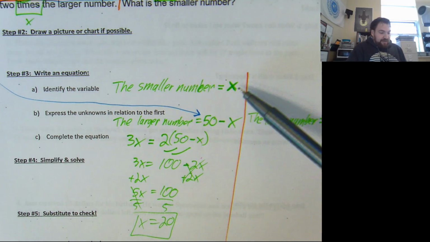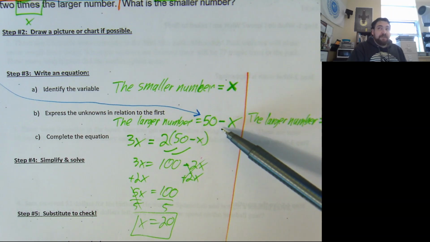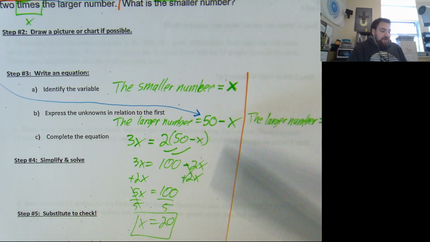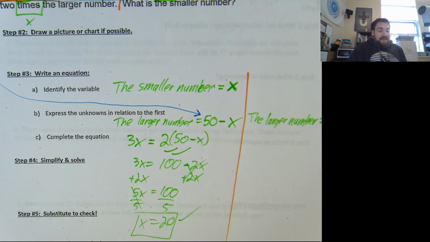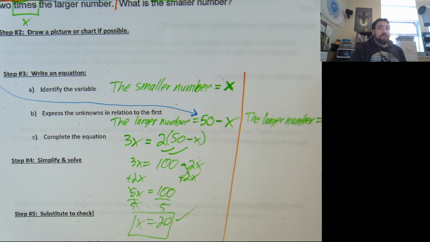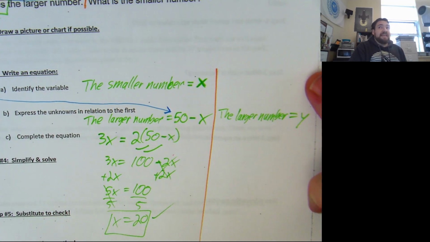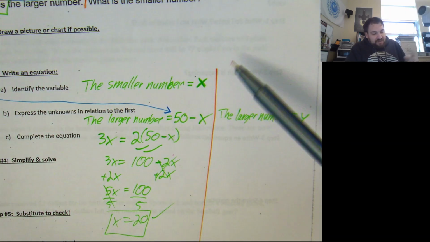If x is 20, then the larger number must be 30. So yeah, 20 is the smaller of those two numbers, so we're good. That works. That's one way to do this problem. The other way to do this exact same problem is what you guys yelled out right at the beginning that I didn't want to do. Here we go. Let's do it again.